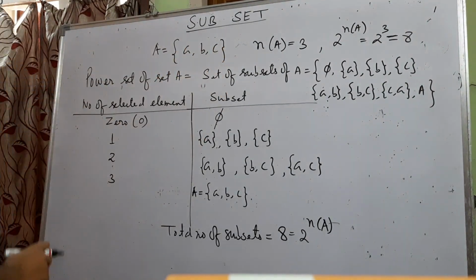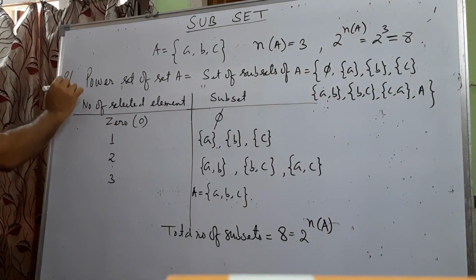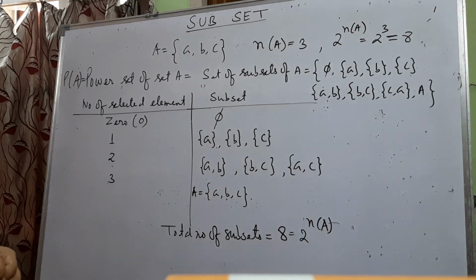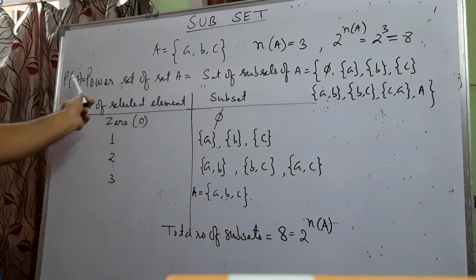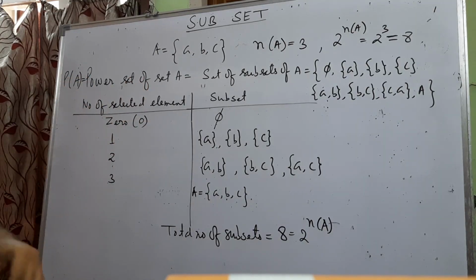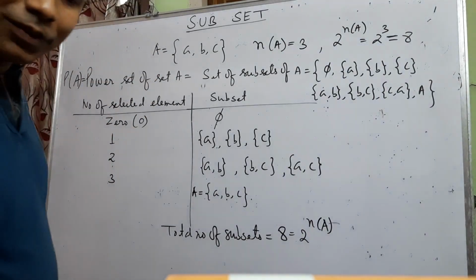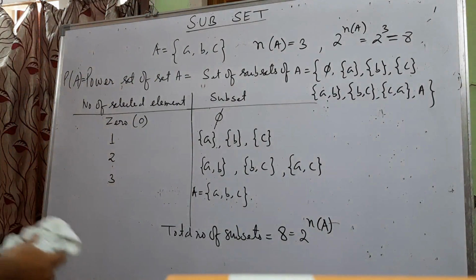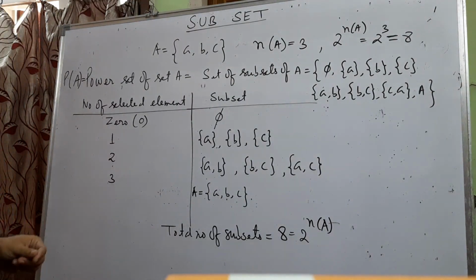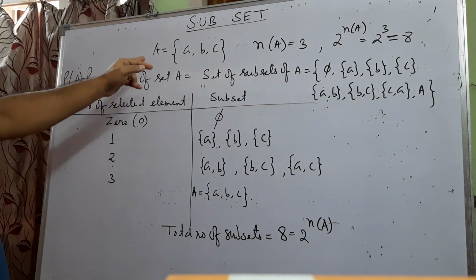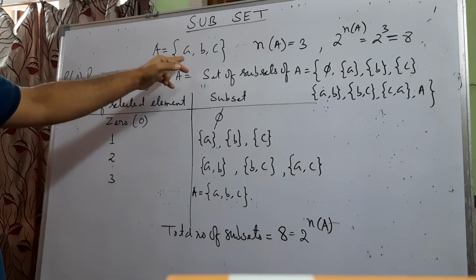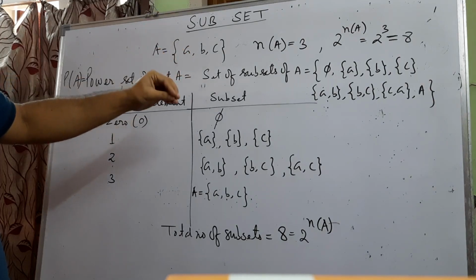It is symbolically denoted by P for power, and within brackets we write the name of the set whose subsets we are considering. If the name of the set is A, then P(A). If the name of the set is B, then P(B), like that. So we have taken one set, and we are going to form subsets.